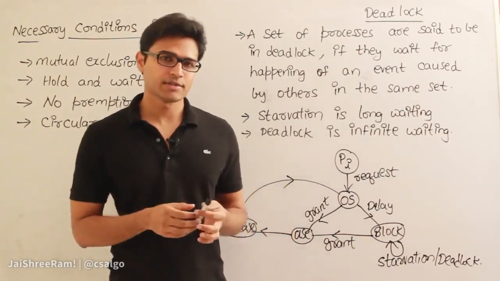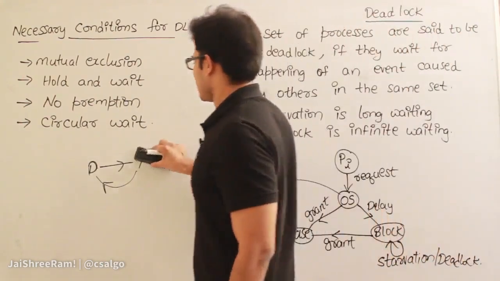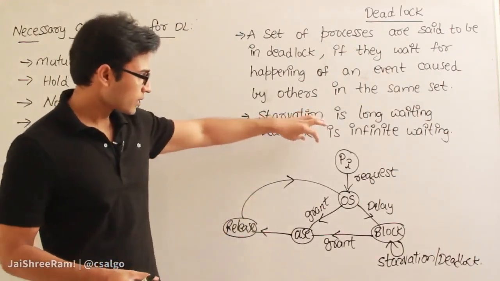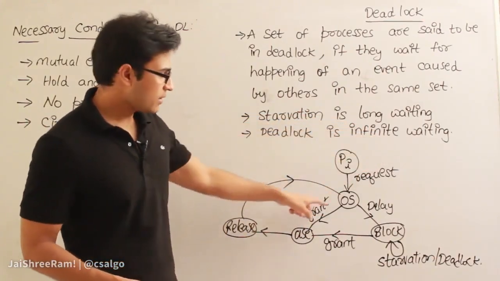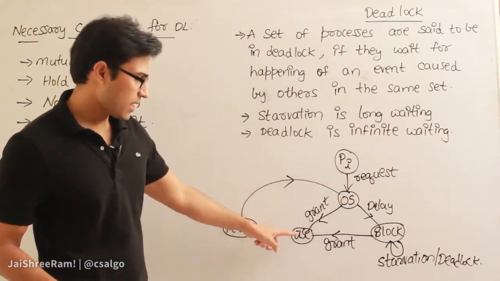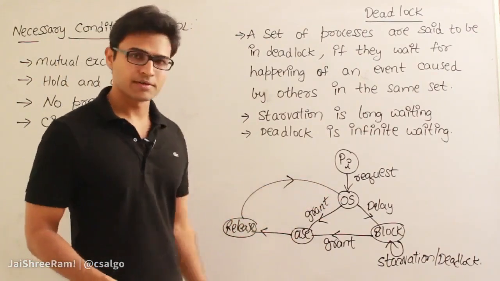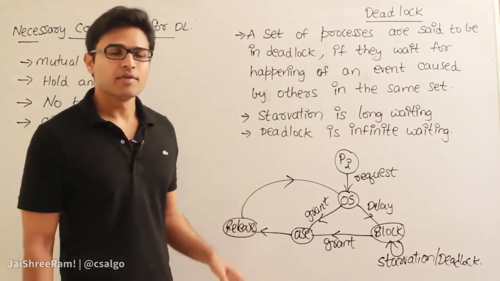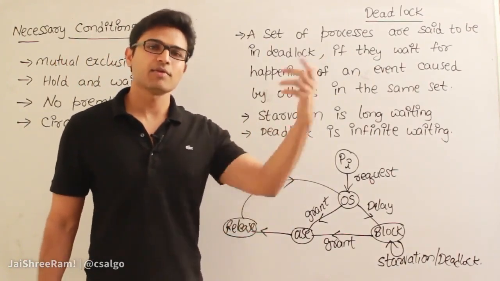But sometimes what happens is, let us assume that, okay, first watch this one. A process will request the operating system for a resource, and in case the resource is available, the operating system will immediately grant the resource, and the process will use the resource and then release the resource and return it back to the operating system. That is what happens if everything is smooth. But sometimes the resource which you asked for might not be available right now with the operating system because someone else is using it.